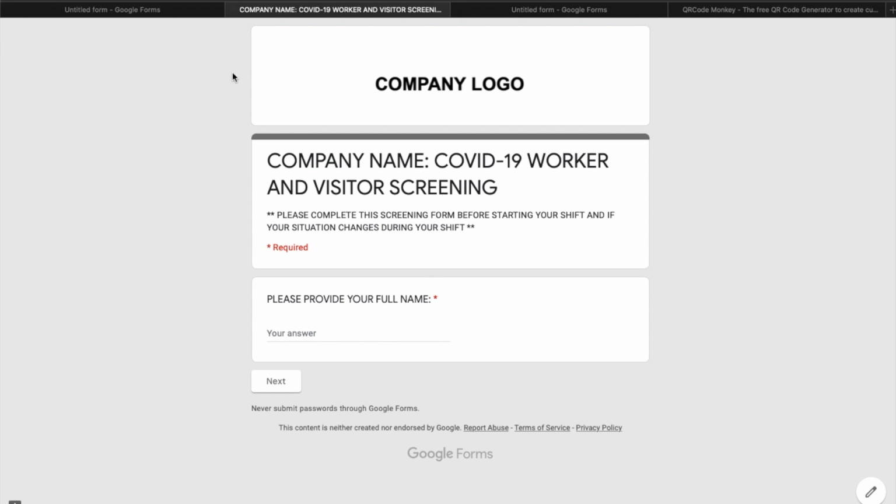Again, company logo at the top, company name, COVID-19 worker and visitor screening. It lets all of those who do your questionnaire know the statement here: please complete this screening form before starting your shift, and if your situation changes during your shift. Please provide your full name. This is the first one. So, for example, write Blaze.